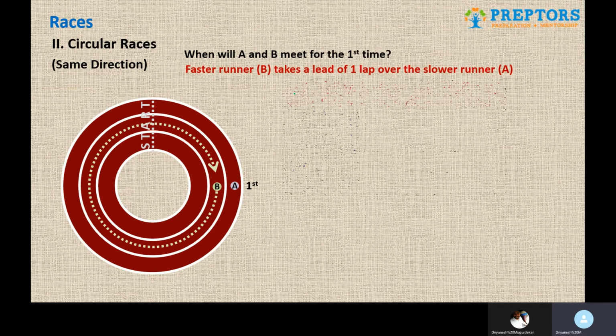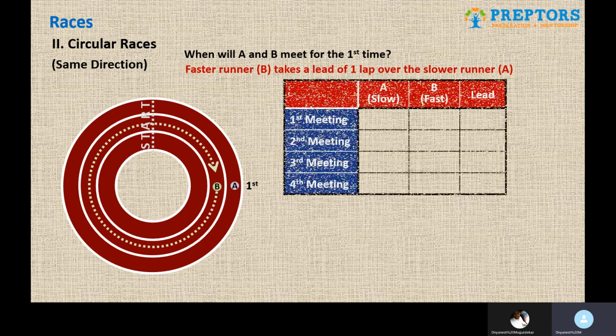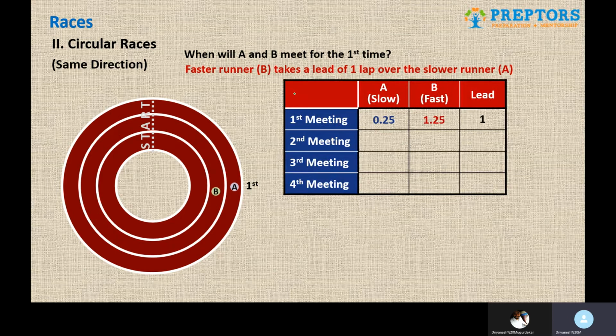Now let's continue the race and observe when they meet the second time. The race is continuing, and they meet opposite to the starting point, which is basically the 6 o'clock position. For this point, A has covered another quarter of a lap, whereas B again completed one full lap and covered another quarter of a lap. So effectively, so far B has a lead of two full laps over the slower runner.